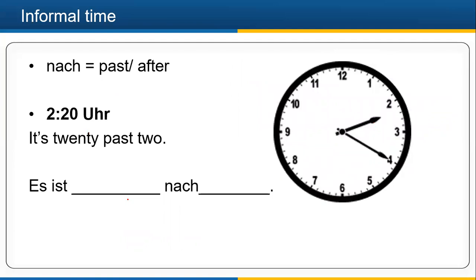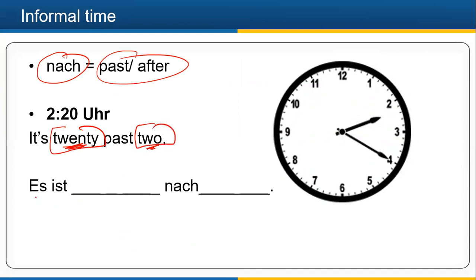For example, here it is 2:20. So again, I'll be using the past structure, right? So it is 20 minutes past 2. So 20 minutes are coming first, and then hours. So Es ist 20 nach 2. So if I write in German, then Es ist, and what shall I write in the first blank? 20 nach 2, right? This will be your answer in German.